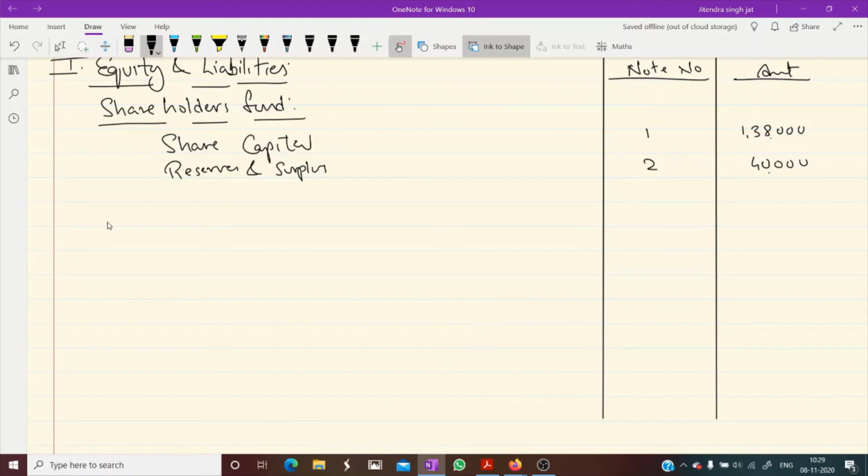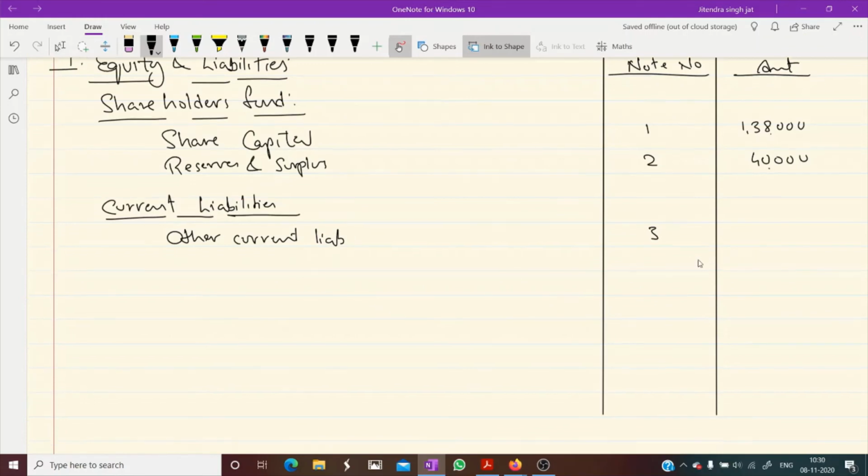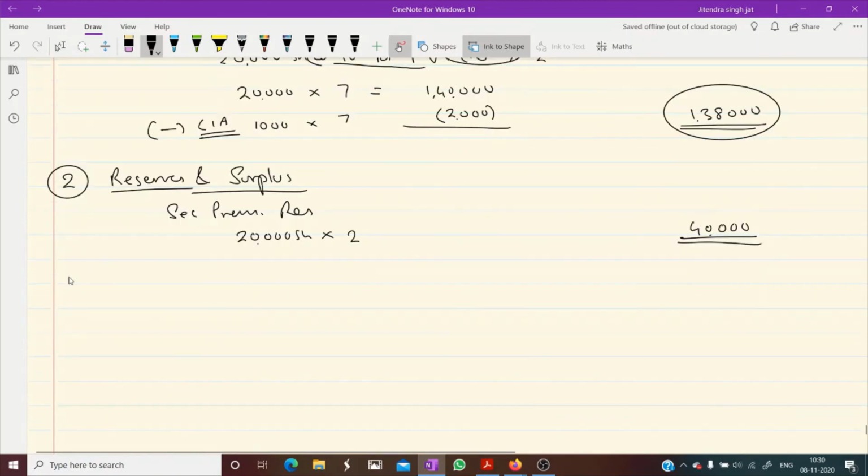Is there any non-current liability, dear children? Tell me. There is no non-current liability. Is there any current liability, children? I am asking, my dear. Yes, other current liability is there in this question. That will also come. That's why we have done this question. What is other current liability? We need to mention calls in advance. Very good, very good. Under other current liability, calls in advance is other current liability.